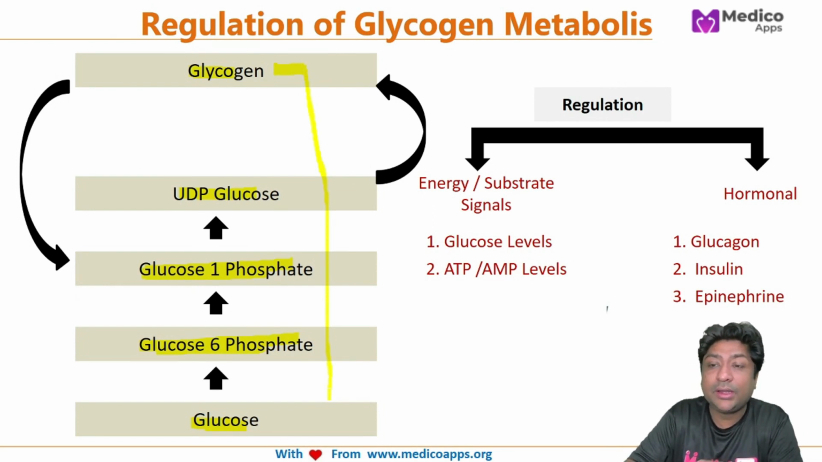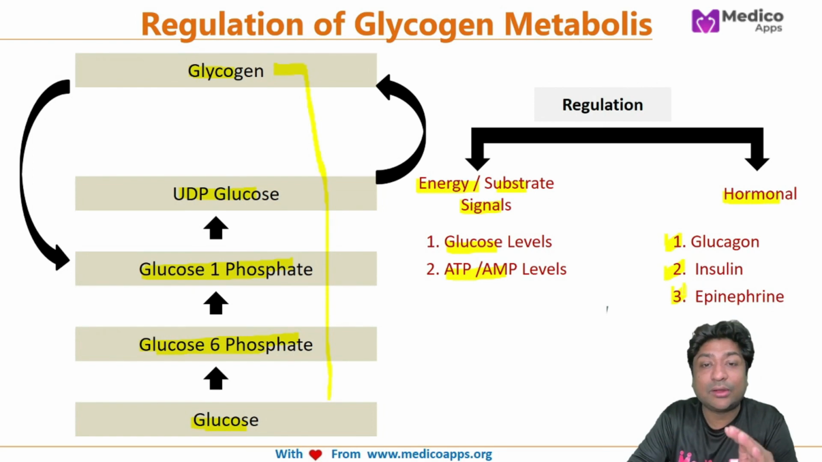So how is it regulated? There are two ways it is regulated. First, based on the energy or the substrate signals. So what are the energy or the substrate signals? Glucose or ATP, AMP level. Glucose or ATP, AMP level are major energy or substrate signals. The second regulation is hormonal. There are three very important hormones which decide whether the glycogen will be broken or synthesized. These hormones are glucagon, insulin, and epinephrine.